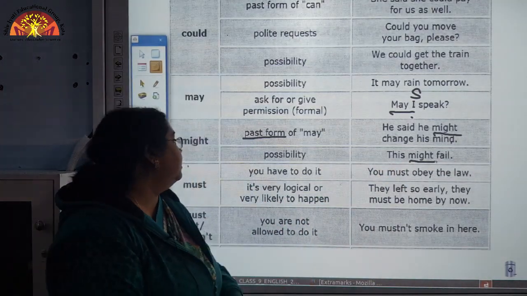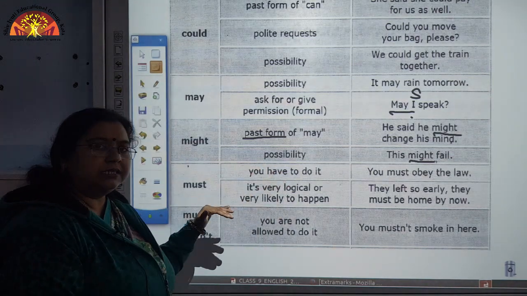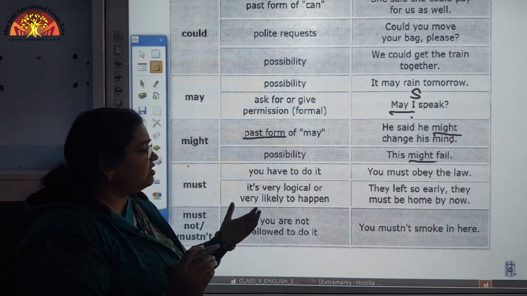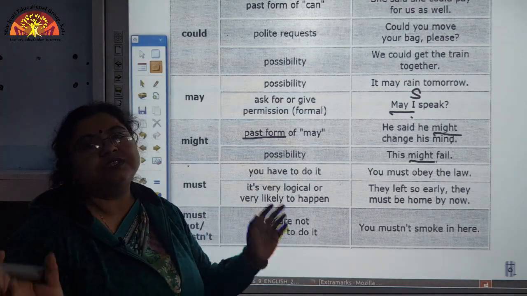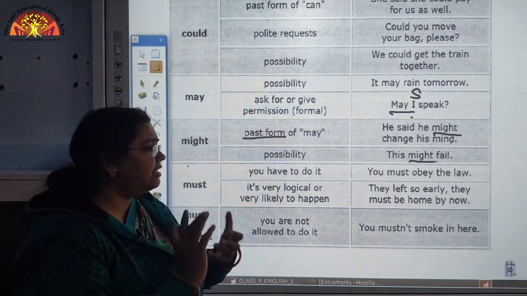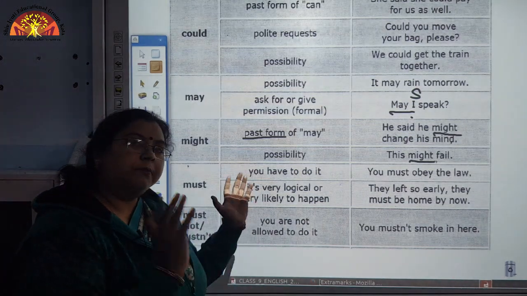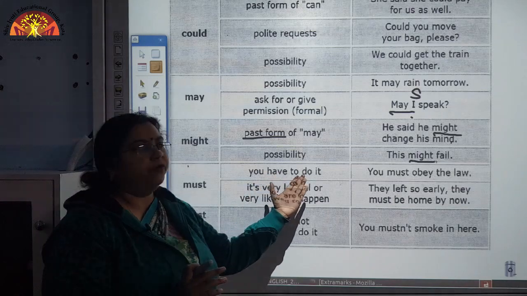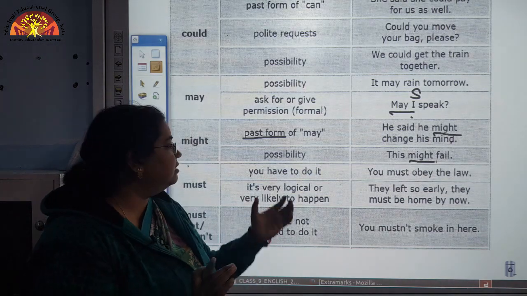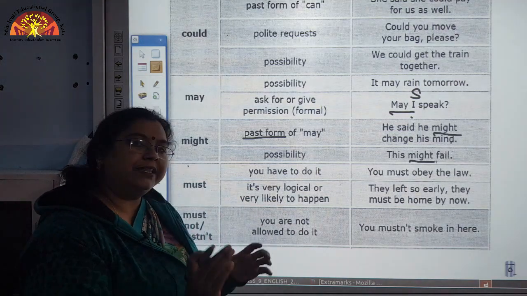Now, let us move to the next modal here, that is must. Must is a word which reflects that you have to do something. There is a feeling of obligation. Whenever there is a feeling of duty or obligation, then we use must. That means you have to do it. There is a certain level of obligation and compulsion that has to be obeyed or followed by the subject.